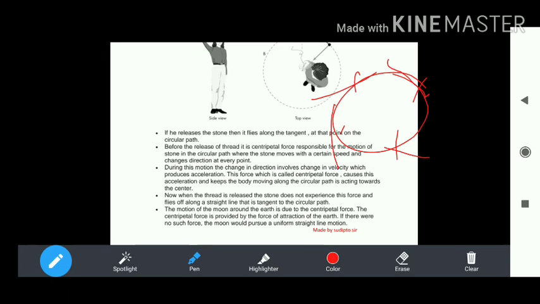Due to centripetal acceleration, the object moving along the circular path does not fall onto the earth's surface. The acceleration acts toward the center, so the moon moves in a circular path.